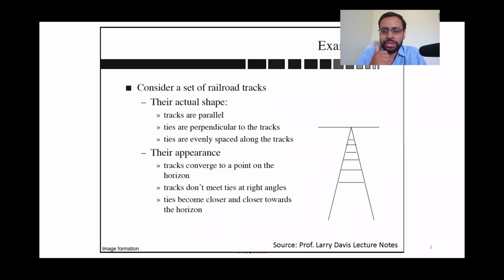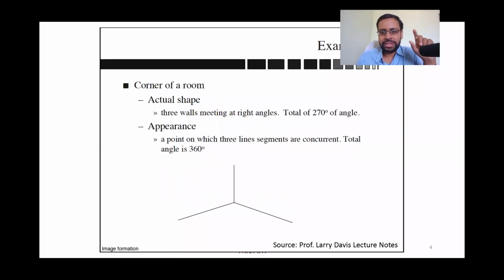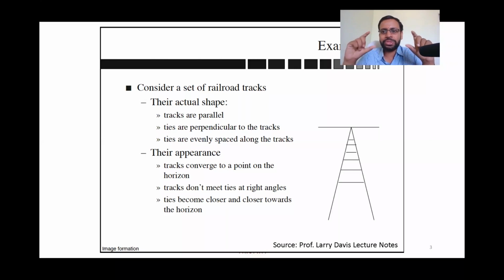You all know the tracks of a train are parallel, and of course they should be parallel. And you all would have observed that when you take an image of it, you would see as if both the tracks are meeting. It's because you are projecting this 3D world onto a 2D plane, and that could result in the counterintuitive result of parallel lines converging to a point.